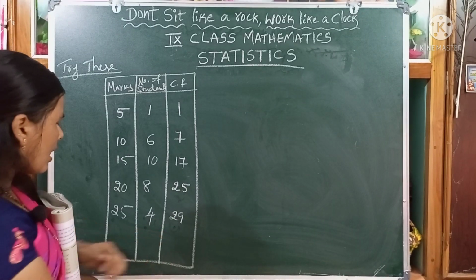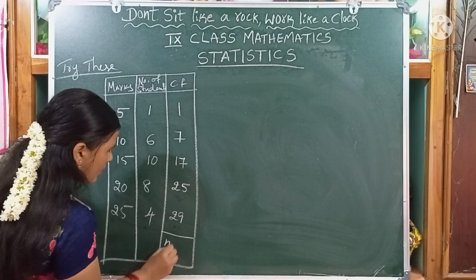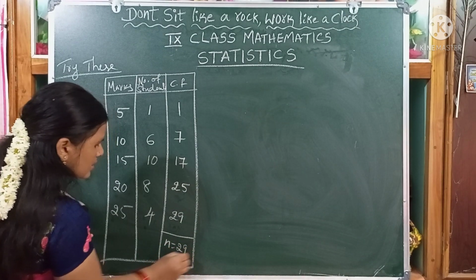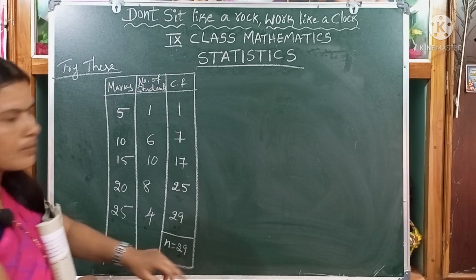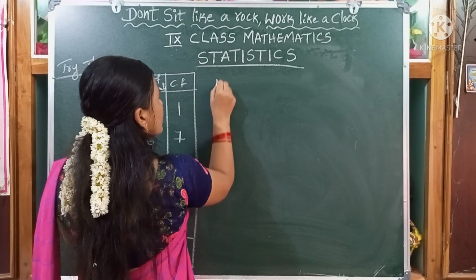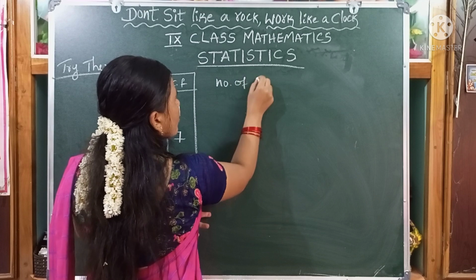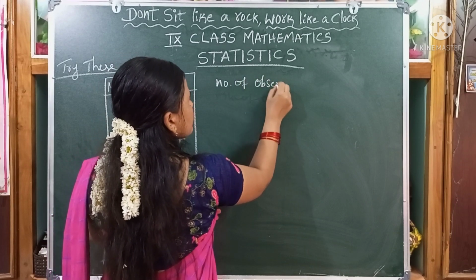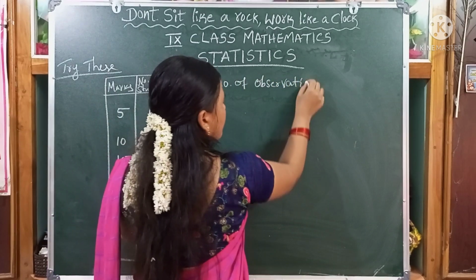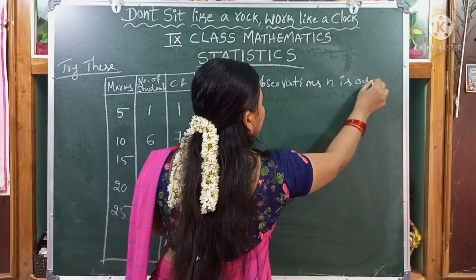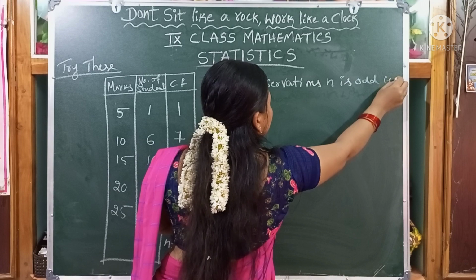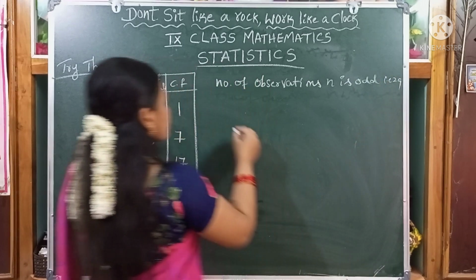So this is n, children, n equals 29. This is an odd number. So the number of observations n is 29. Write down: number of observations n is odd, that is 29.